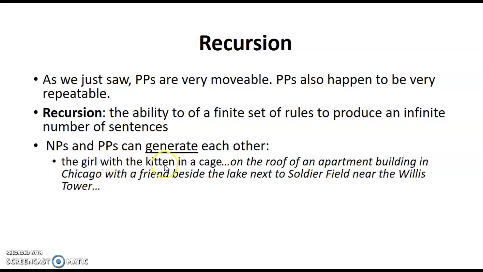You can see all those prepositional phrases. With begins a prepositional phrase, in begins one, on begins one, of, in, with, beside, next, near. And within all of those prepositional phrases, you have noun phrases: the roof, an apartment building, Chicago, a friend, the lake, Soldier Field, the Willis Tower. All of those phrases could keep on going and going for infinity. You probably wouldn't do that for practical reasons, but it's possible. It could go on forever.